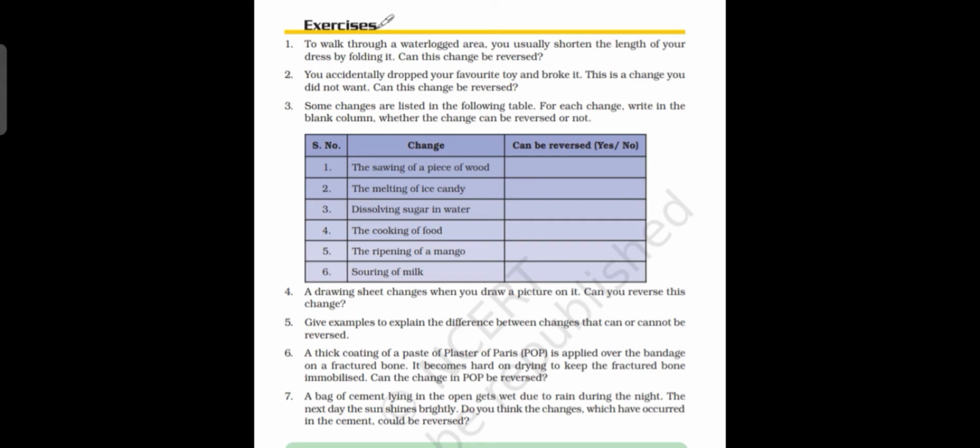Now, we are moving to the second question. You accidentally dropped your favorite toy and broke it. This is a change you did not want. Can this change be reversed? I think you have experienced this change a lot.